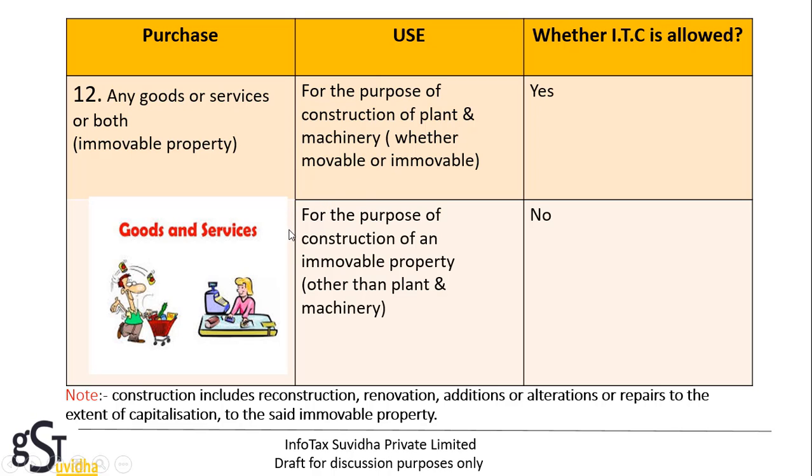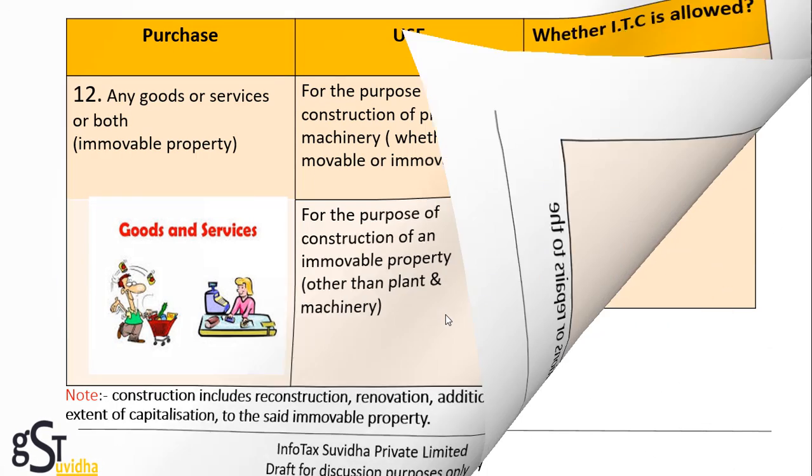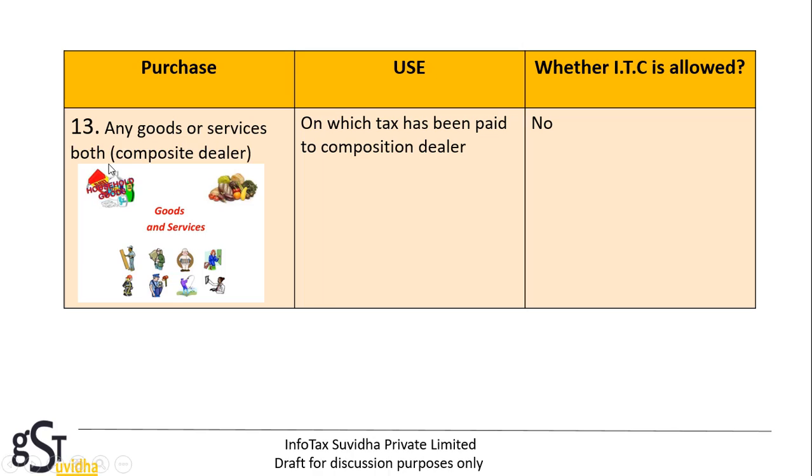If goods or services are used for construction of an immovable property other than plant and machinery, then input tax credit is not allowed. Any goods or services on which tax has been paid to a composition dealer, then no, input tax credit is not allowed on such.